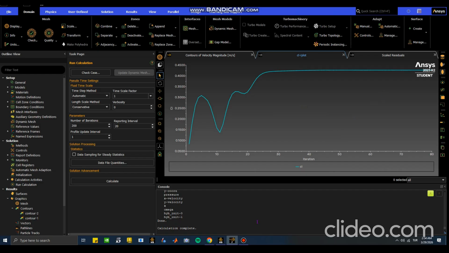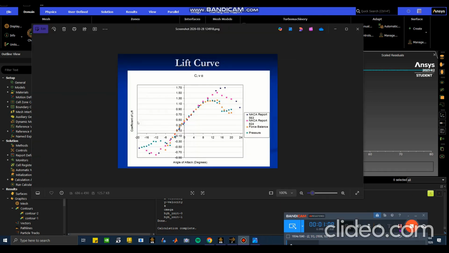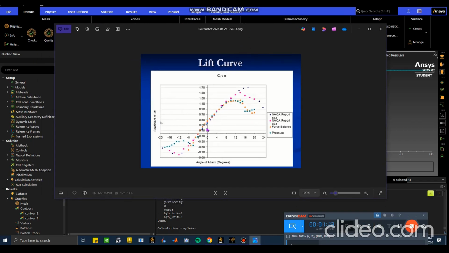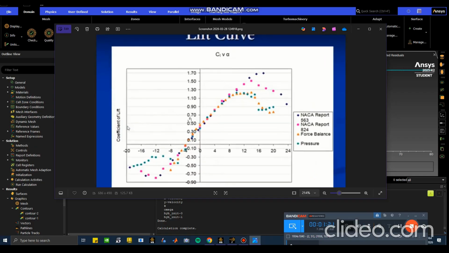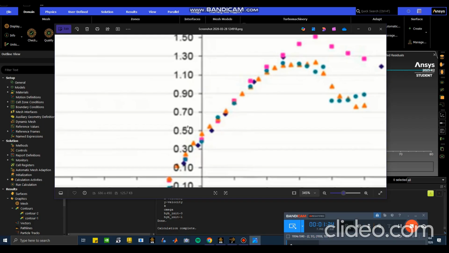Let's open our validation. Okay, in the validation papers that someone on YouTube collected, which I have found before, as we can see, for 0 degrees of angle of attack, the coefficient of lift should be between 0.3 to 0.5, but closer to 0.5.